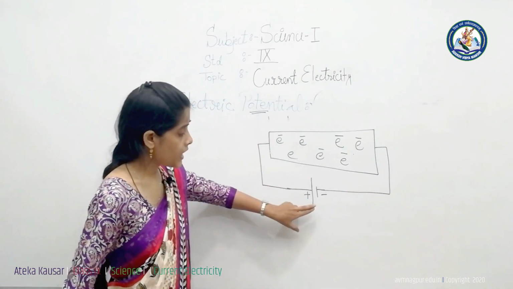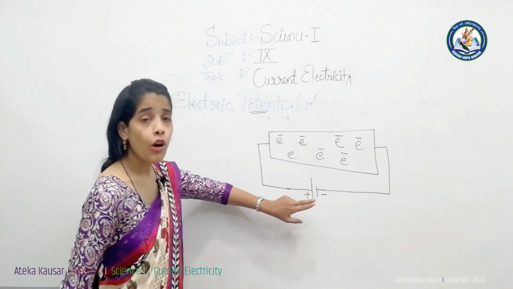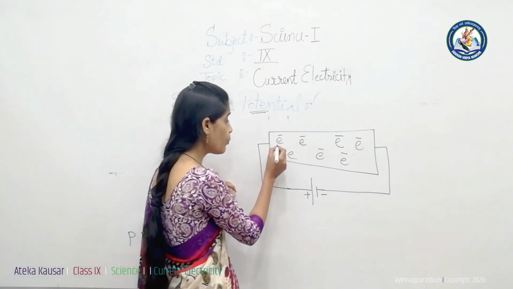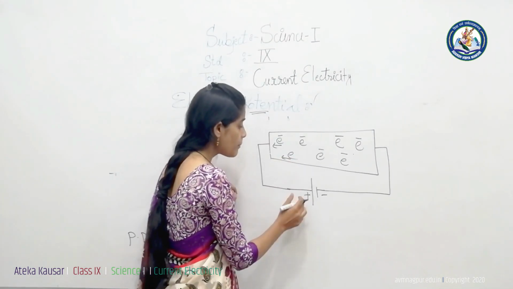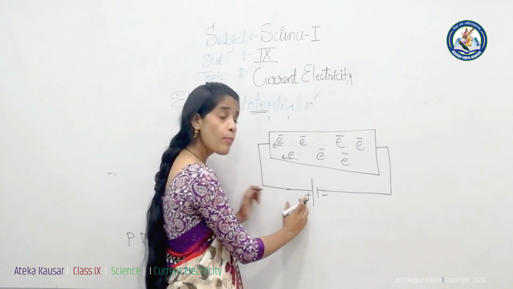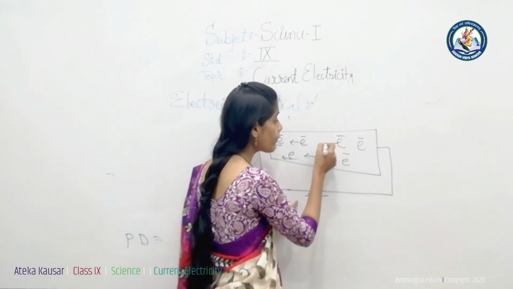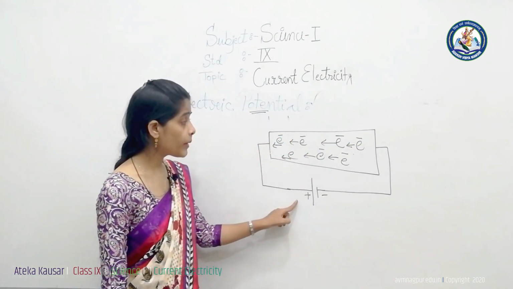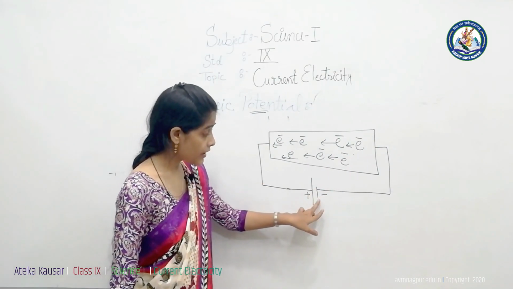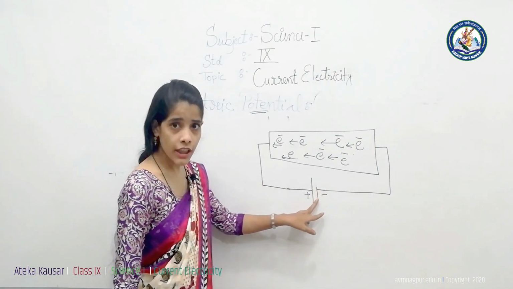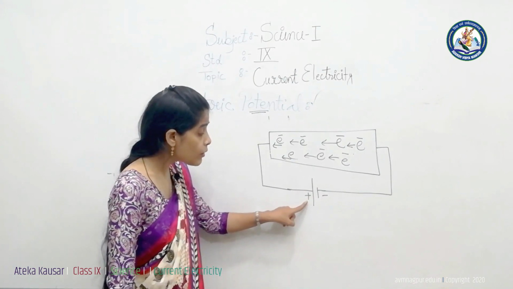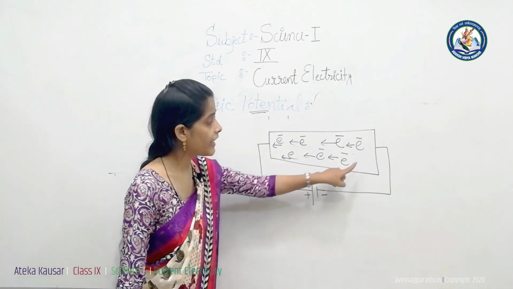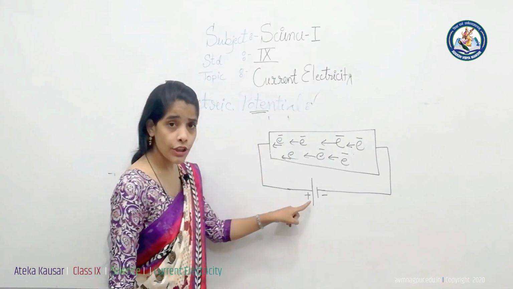Now when we connect the two terminals of a battery or cell to the two ends of the conductor, the electrons start to move. Higher potential means the electrons start to move to the positive terminal. The direction of the flow of the electrons is the same. They are moving in a particular direction, because the terminal which has the negative charge has the low potential, and the terminal which has the positive charge has the high potential, and electrons always flow to the positive terminal.